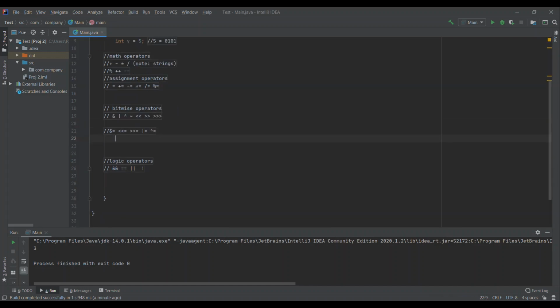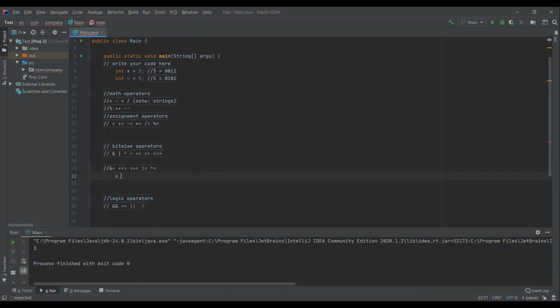Just like the math arithmetic operators, the bitwise operators have equals versions. So if I have x up here as 3, and I said x and equals y, and then I told it to print x, well, x and y is, remember, 3 is 0, 1, 1, and 5 is 1, 0, 1. So x and y would be 0, 0, 1.